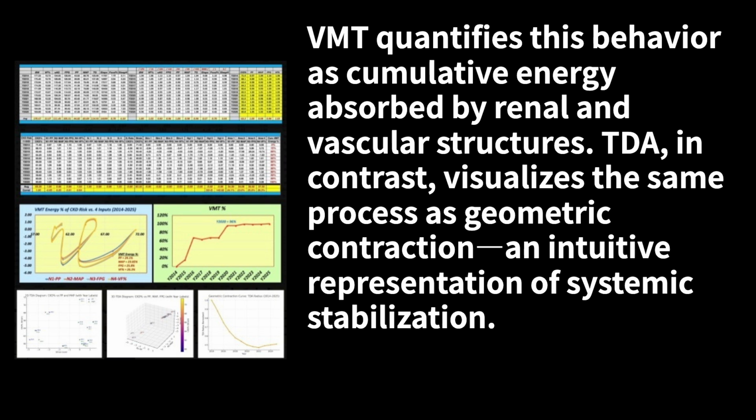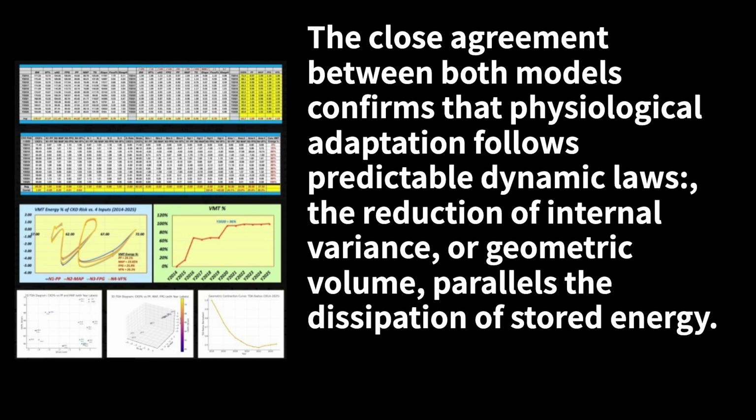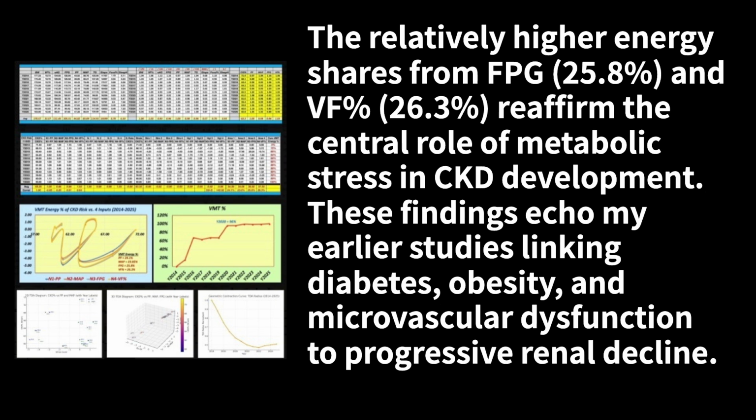TDA, in contrast, visualizes the same process as geometric contraction, an intuitive representation of systemic stabilization. The close agreement between both models confirms that physiological adaptation follows predictable dynamic laws. The reduction of internal variance, or geometric volume, parallels the dissipation of stored energy. The relatively higher energy shares from FPG, 25.8%, and VF, 26.3%, reaffirm the central role of metabolic stress in CKD development. These findings echo my earlier studies linking diabetes, obesity, and microvascular dysfunction to progressive renal decline.